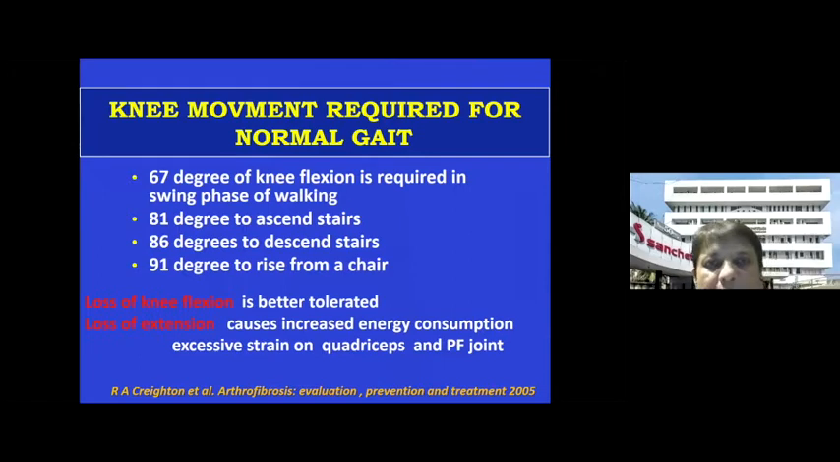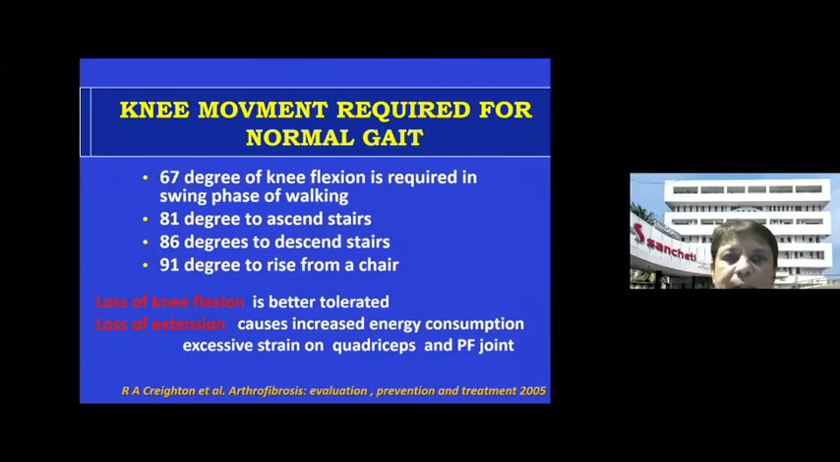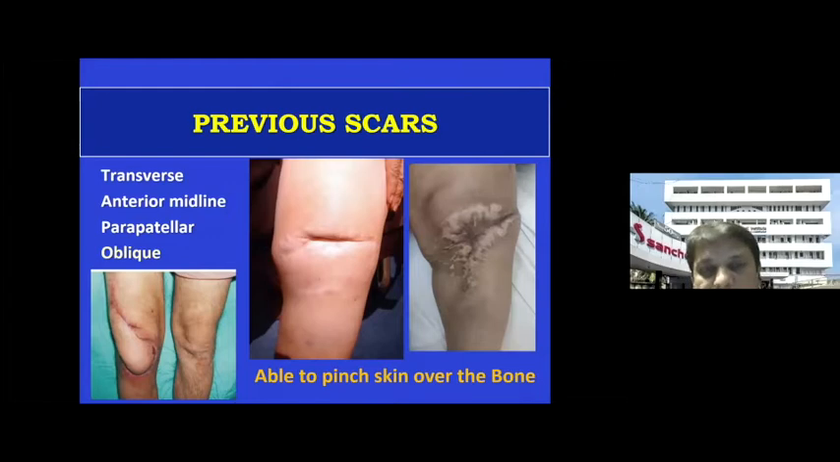So remember that anything which reduces your knee flexion is going to affect the gait, and then accordingly you can describe what the type of gait is. In inspection, you've got to also see the transfers, the scars which are present, because it's very important if you're planning some surgical intervention, where is the scar, and this will help you to plan your incision.